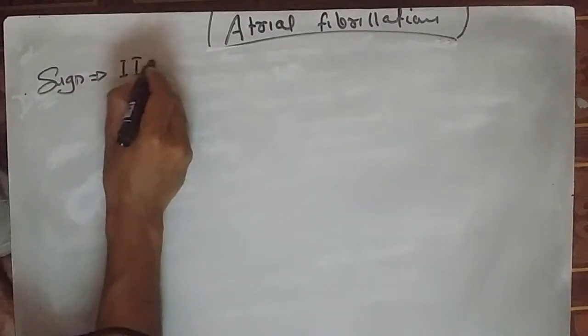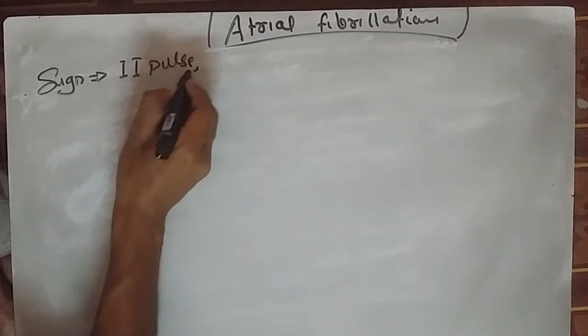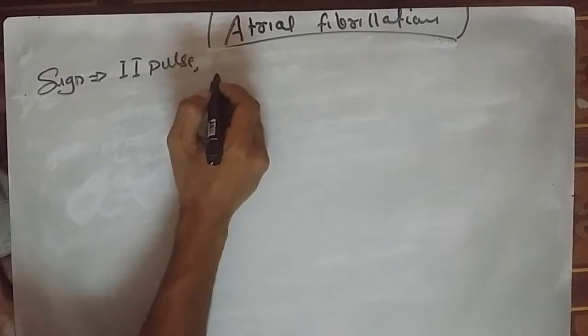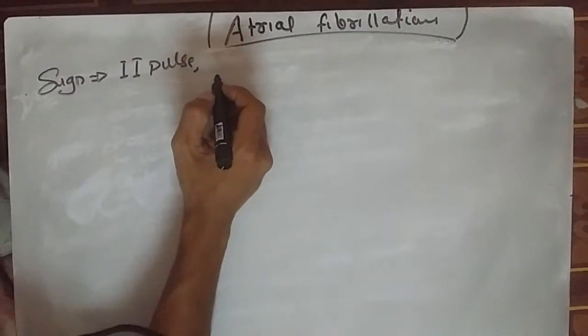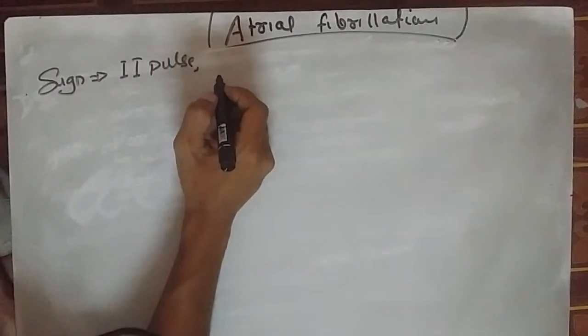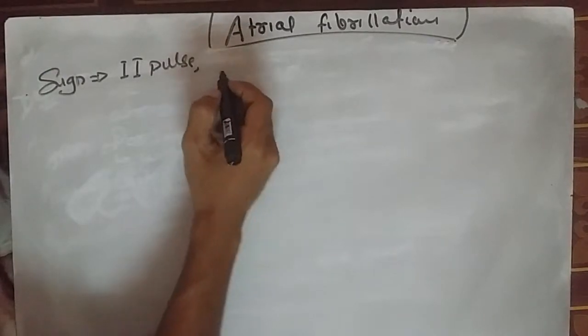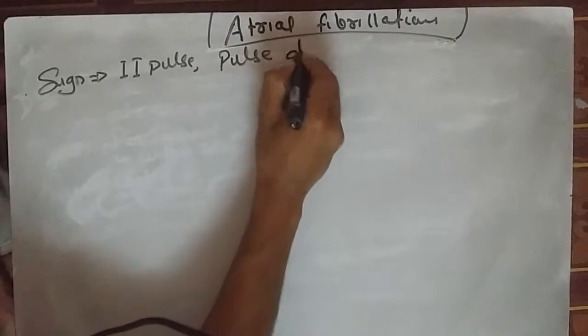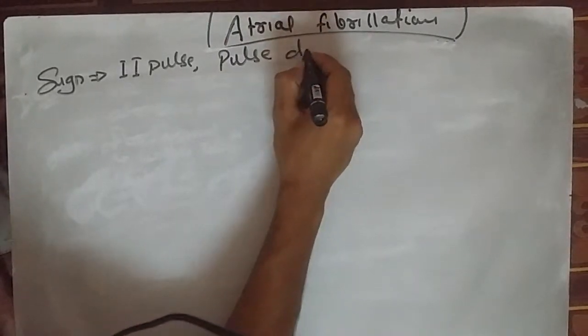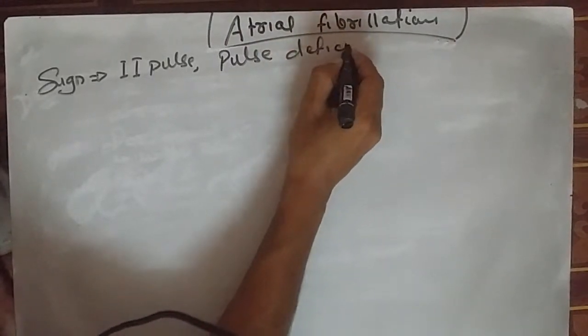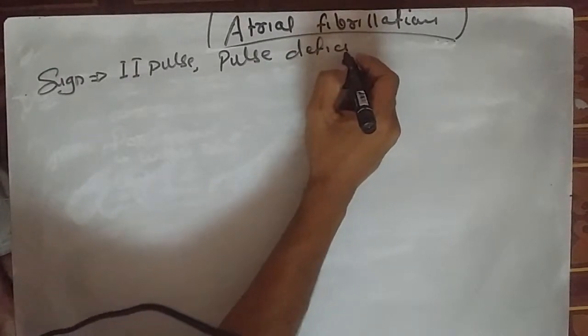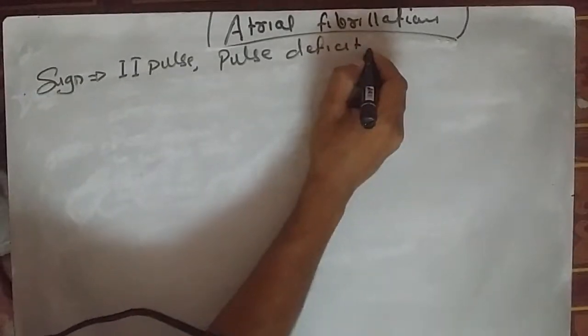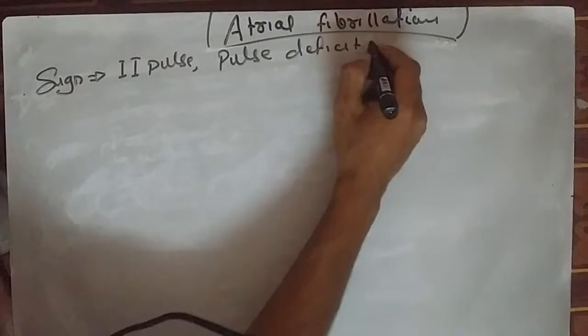Irregular pulse. Okay, and the volume is not fixed, meaning it can be either hypovolumic or hypervolumic pulse. Pulse deficit means heart rate minus pulse rate. Pulse deficit is present, and the other will be varying intensity of the heart sound.